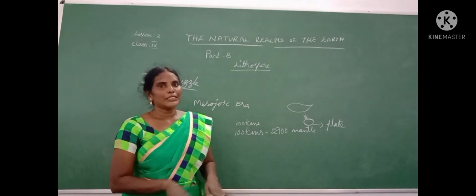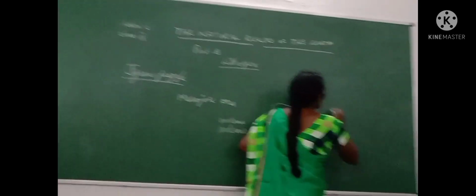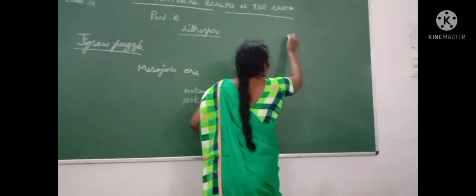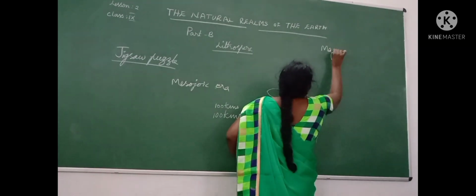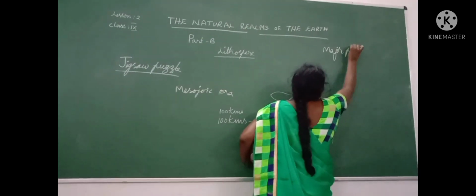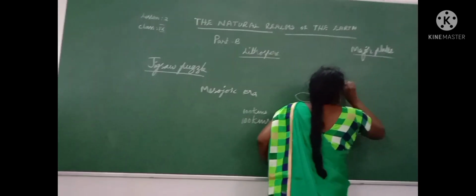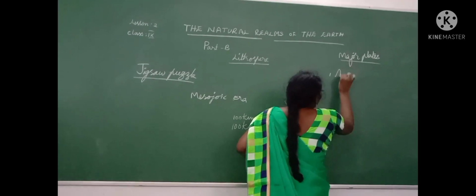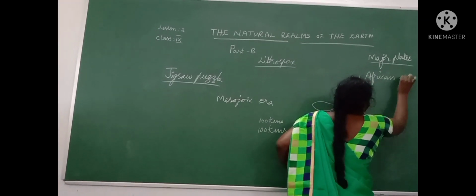So what are these plates? There are some major and minor plates also there. So first we see major plates. There are several major plates. So first one is African plate.